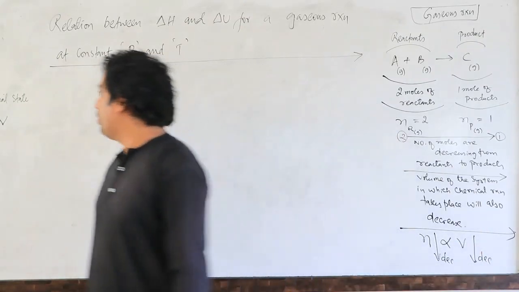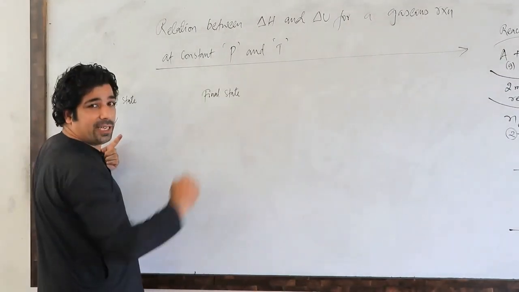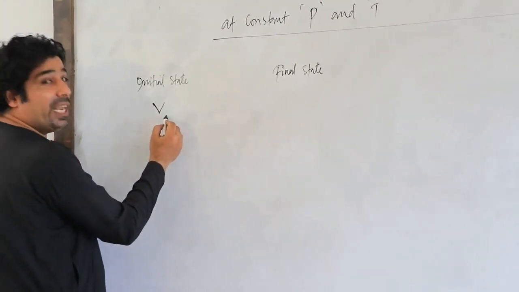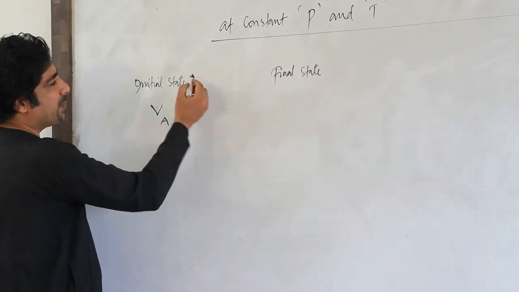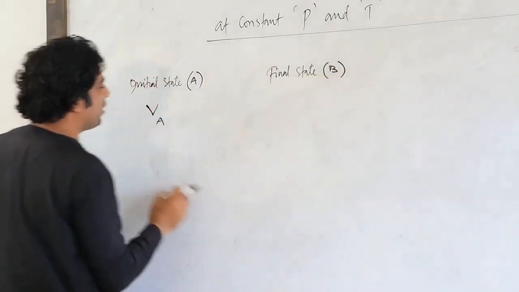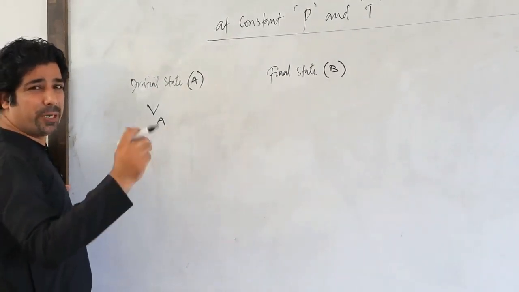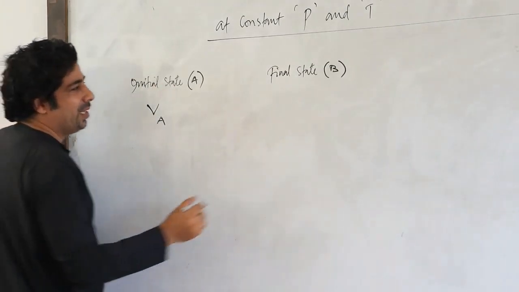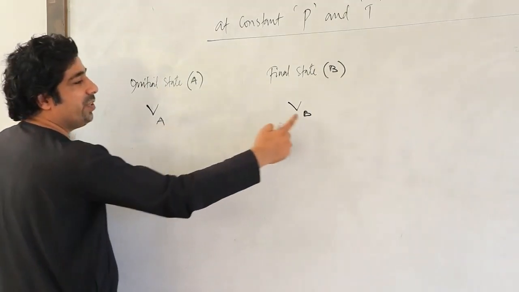So let's come to the point now. You can see there the volume is decreasing. Let us suppose the initial value is Vi, or let's suppose Va is the initial value. Let's suppose the initial state is A and final state is B. Then I can call it Va. You can write Vi also, Vx also. But you have to remember that this is the initial state. And volume is changing. Let us suppose volume has changed from Va to Vb.